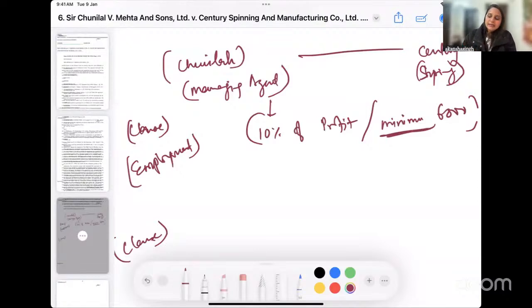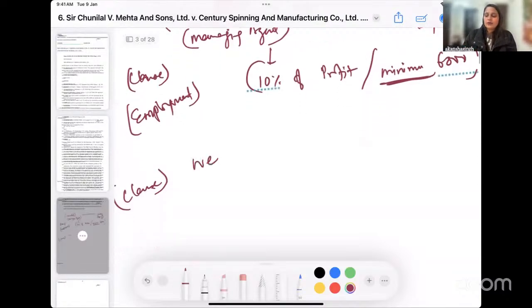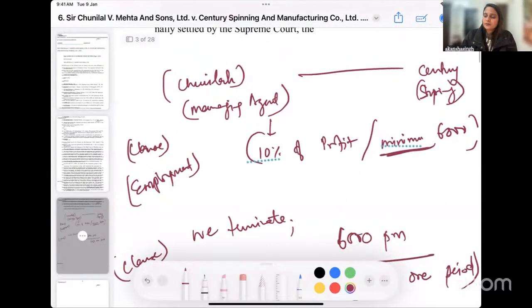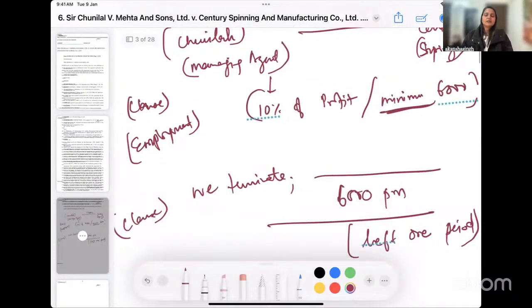And in case we terminate your contract, which we don't intend to do, but if we terminate your contract, we will pay you 6,000 per month for the leftover period of time. So let's say the contract was for 12 years. If they now terminate the contract in 6 years, what should be the amount of damages paid to Chunnilal? There are 6 years still left.